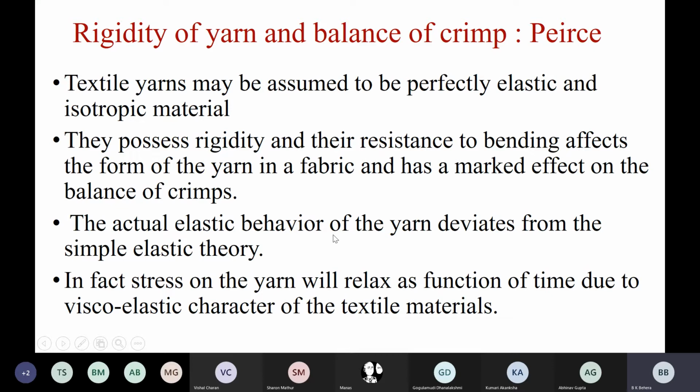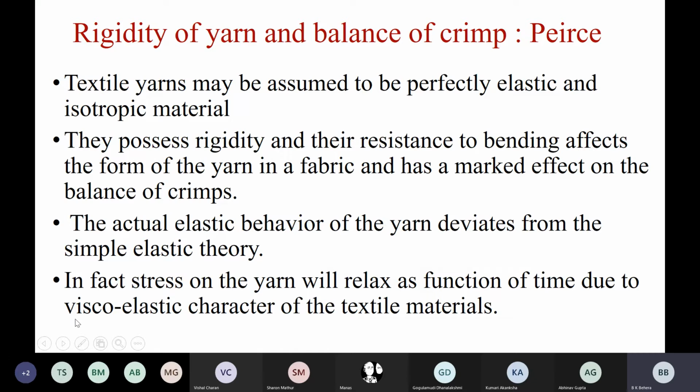The actual elastic behavior of the yarn deviates from the simple elastic theory. In fact, the yarn will relax as a function of the viscoelastic character of the textile material, which you already know. You must have come across this several times in fiber science, because all our textile materials are polymeric, so they behave viscoelastically.